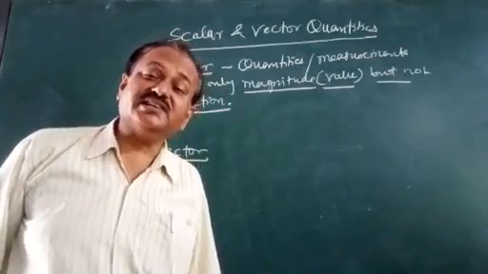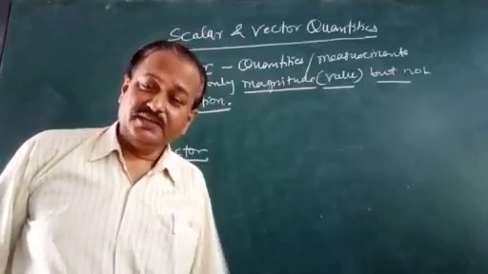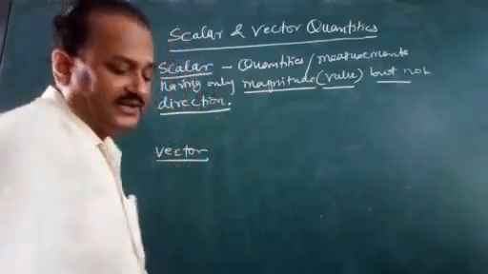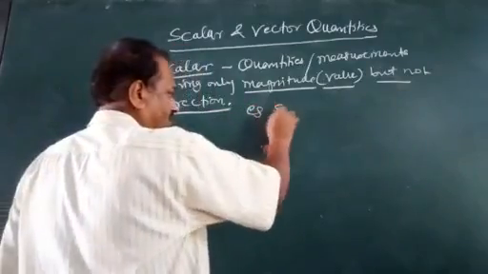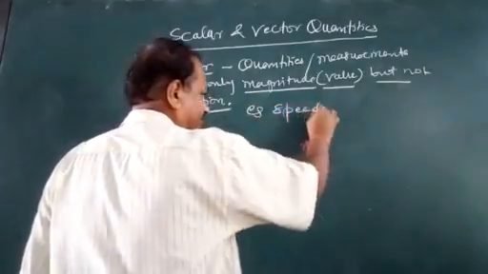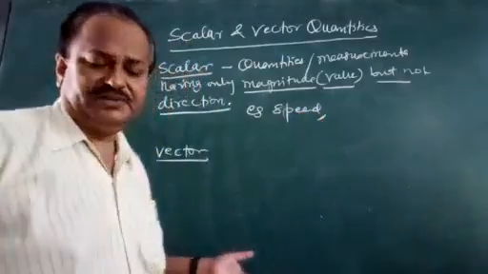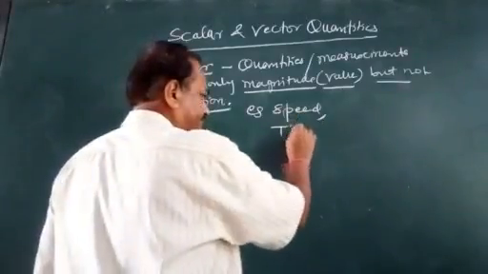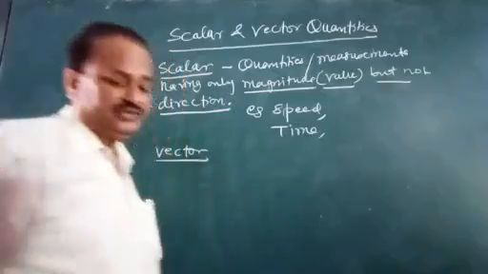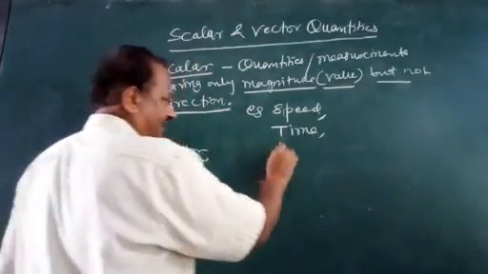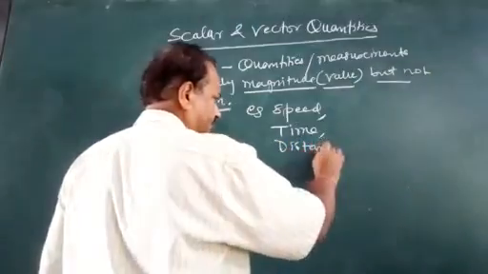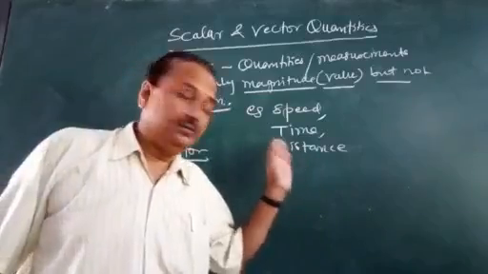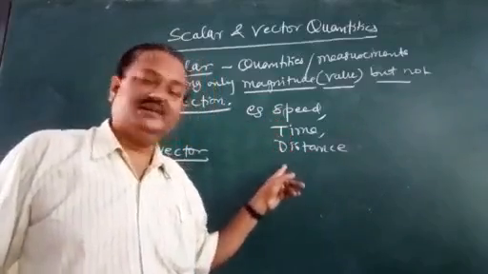They have only that certain value, like speed. Speed has no direction. Time also, and distance. They are scalar quantities. There are many more, but you know the basics: speed, time, and distance.